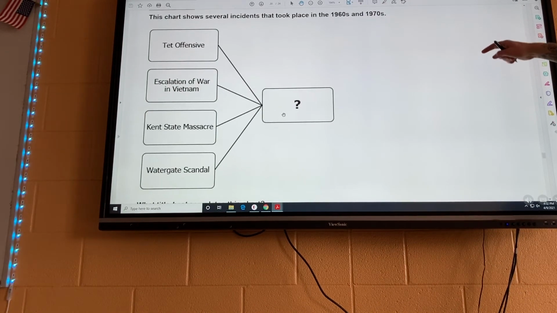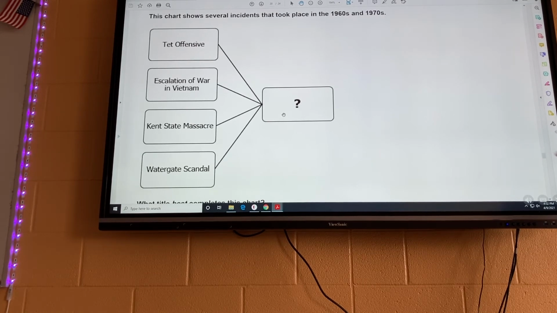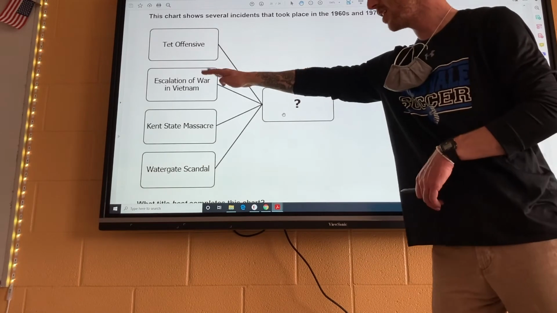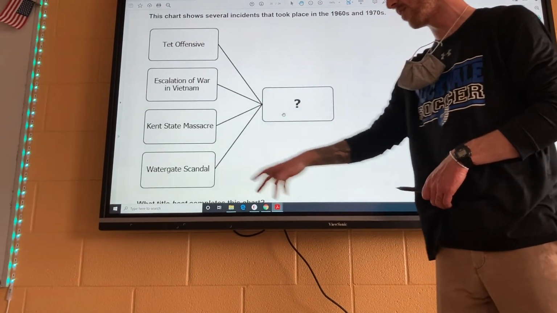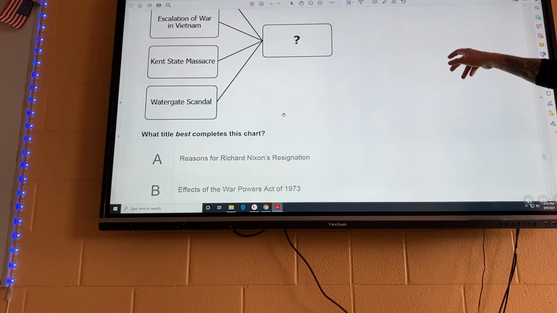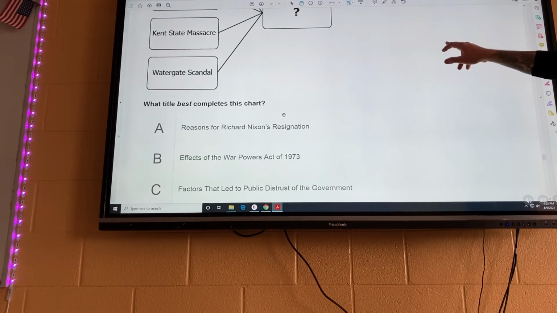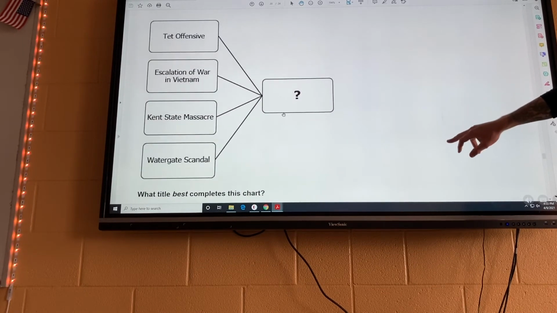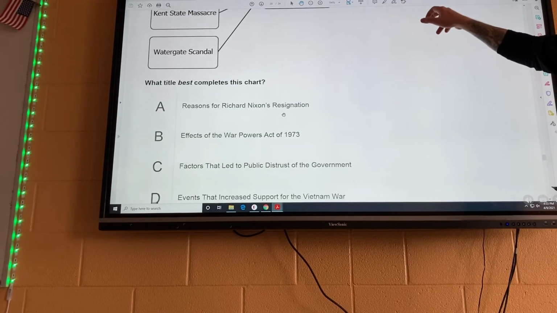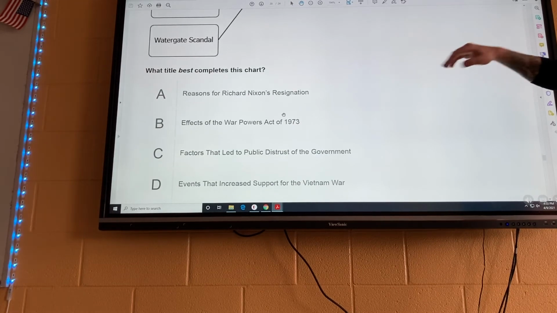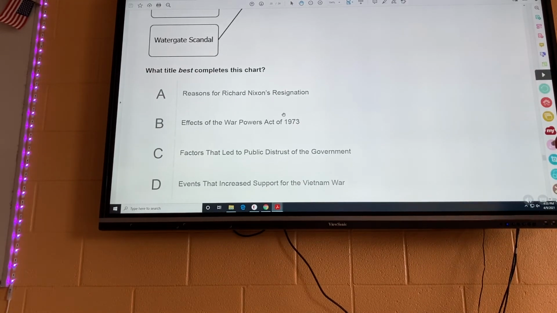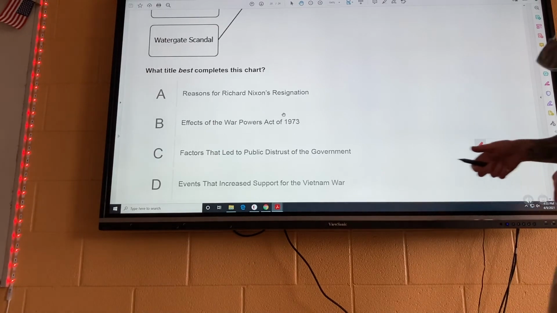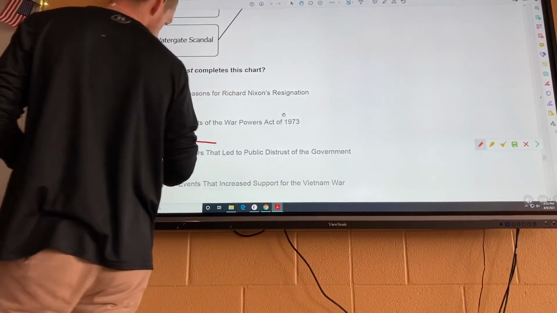26. This chart shows several incidents that took place in the 60s and 70s. So Tet Offensive, escalation of war in Vietnam, Kent State Massacre, and Watergate scandal. All right? What title best completes this chart? So what would fill in the best thing that completes this chart? All right, now, so your answer, I'll go ahead and tell you, is C. It's factors that led to public distrust of the government.